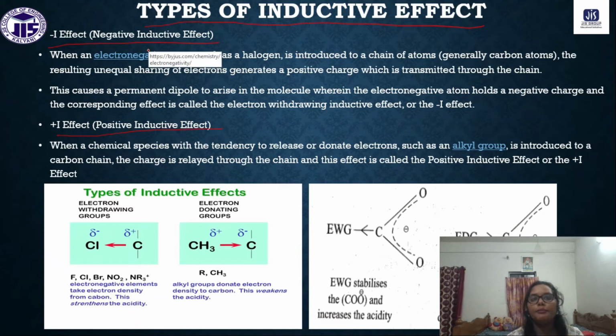Minus I effect means when an electronegative atom like a halogen is introduced to a chain of atoms, the resulting unequal sharing of electrons generates a positive charge which is transmitted through the chain. This causes a permanent dipole to arise in the molecule wherein the electronegative atom holds a negative charge, and the corresponding effect is called the electron withdrawing inductive effect.